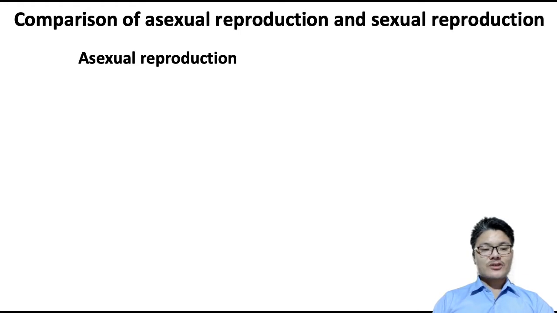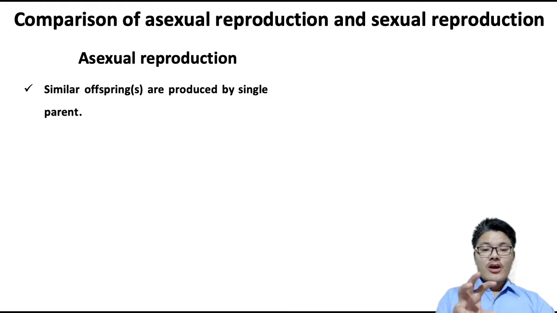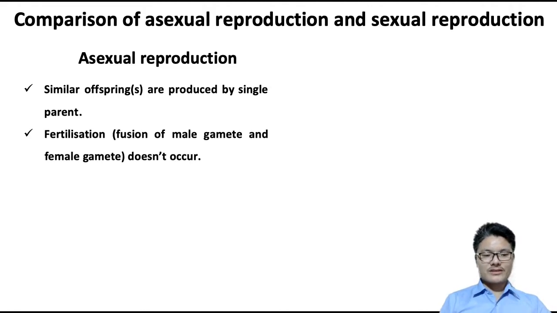First, asexual reproduction involves a single parent, and the single parent reproduces similar offspring. Amoeba leads to formation of daughter cells of amoeba, which look similar among themselves and to the parent amoeba, right? So a single parent is involved, along with reproduction of similar-looking offspring.